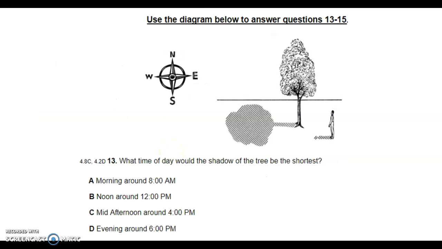Okay, questions 13 through 15, you're going to use this right here. 13. What time of day would the shadow of the tree be the shortest? A, morning around 8 a.m., B, noon around 12 p.m., C, mid-afternoon around 4 p.m., or D, evening around 6 p.m. The shortest.